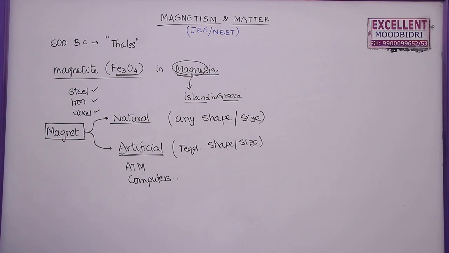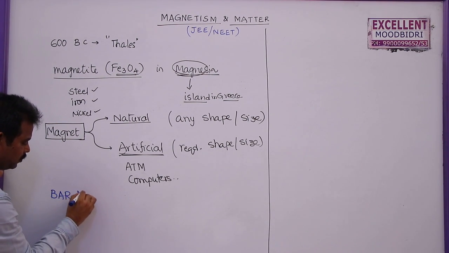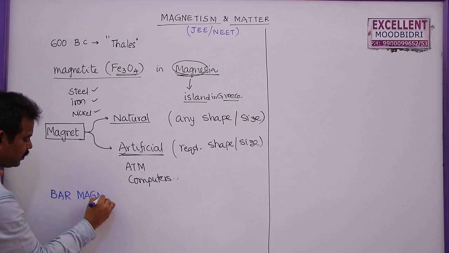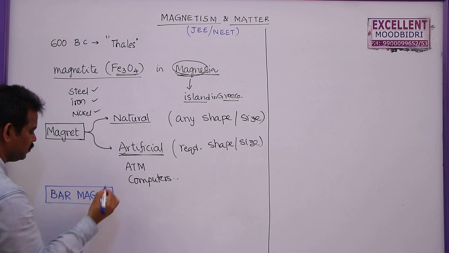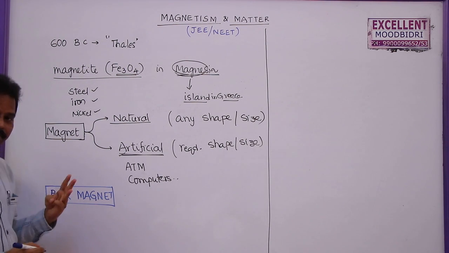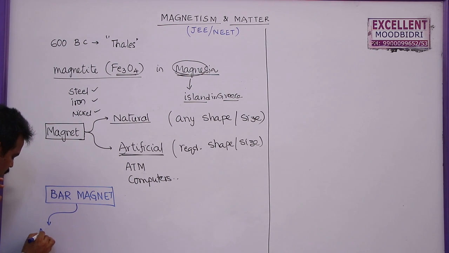Now a bar magnet, a magnet in the form of a bar, has three different properties. The first one, attractive property.